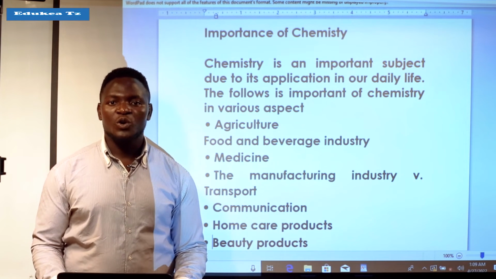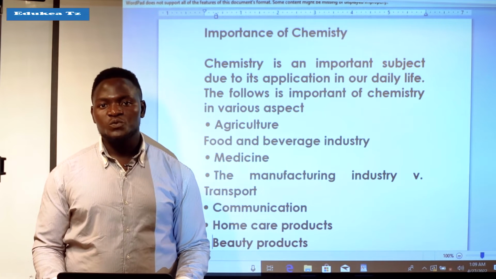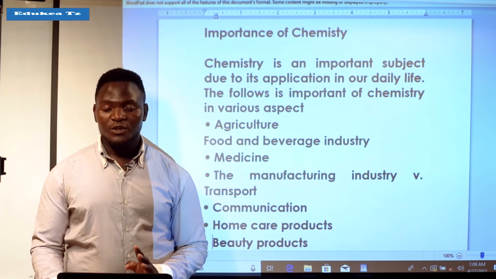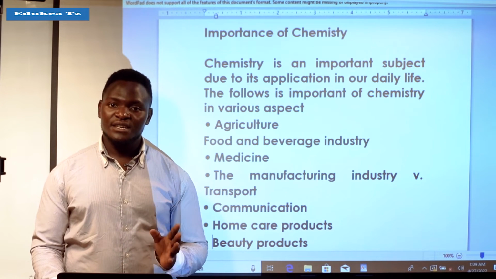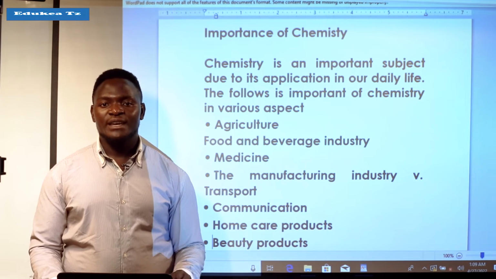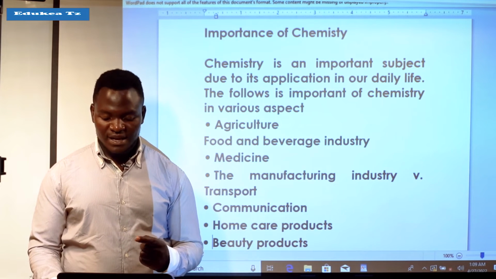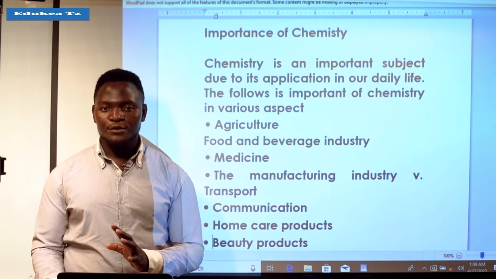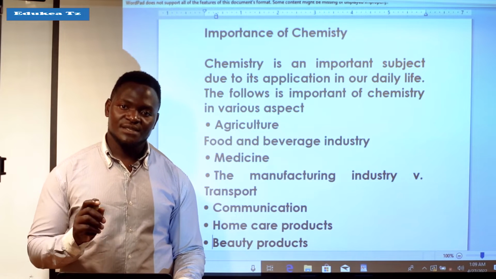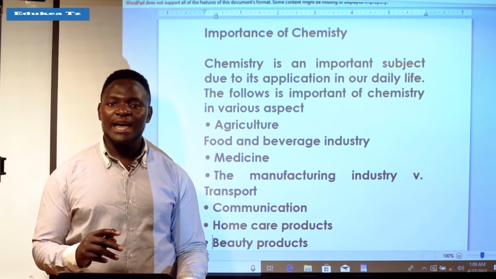Chemistry is very important because it is used in agriculture. And in agriculture, as we know, we cannot have food if we don't have agriculture. Also the beverage industry, various drinks like soda and juices, all of this comes from agriculture. Since agriculture is the mother of many foods and many drinks, we can say that chemistry is very important in agriculture because it can increase the rate of